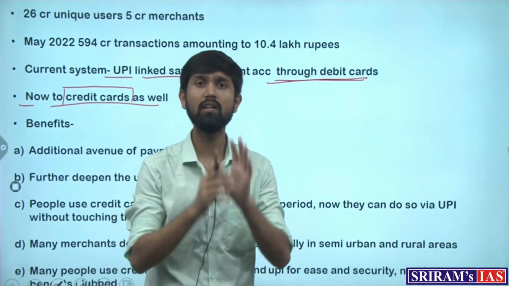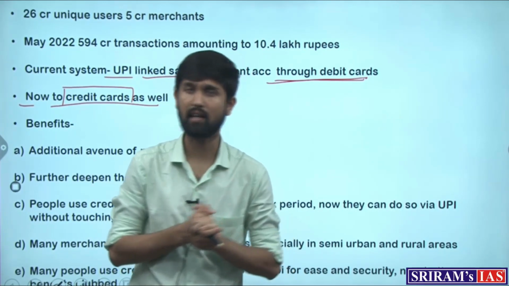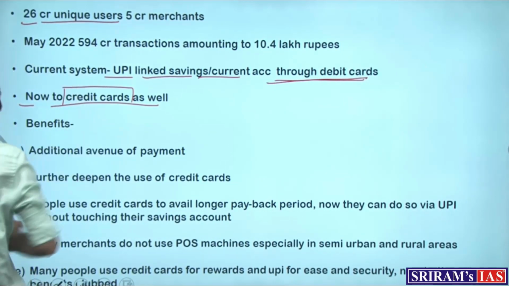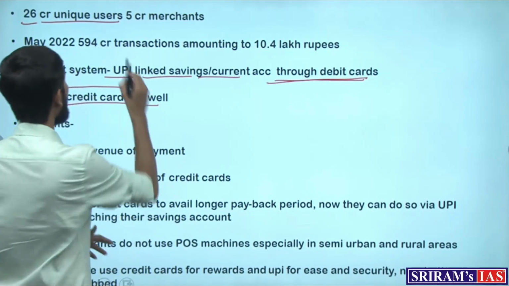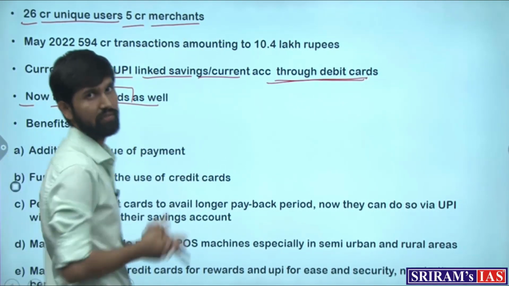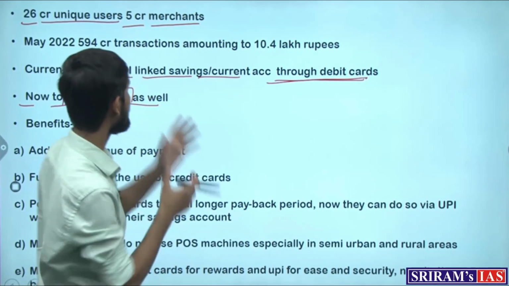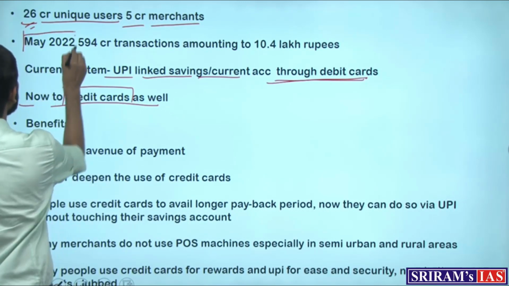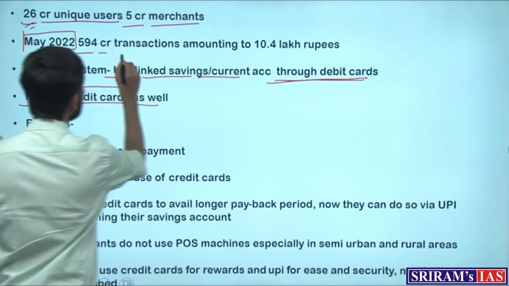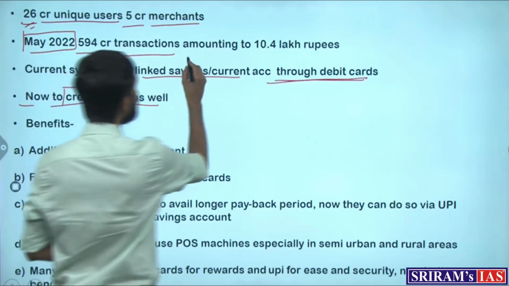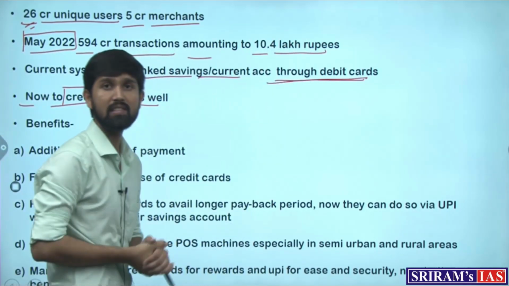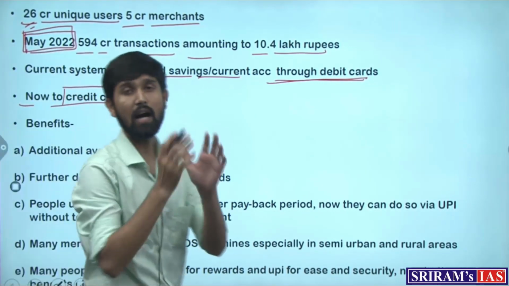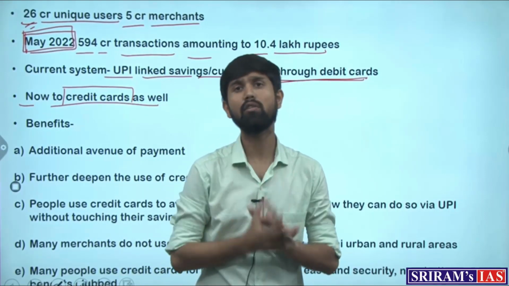First, let's look at some of the successful points about UPI in the country, which is reflected by this data where 26 crore unique users use the UPI mode and 5 crore merchants use the services of UPI to perform transactions and receive money. And in the month of May 2022 itself, 594 crore transactions were done, amounting to 10.4 lakh crore rupees worth of transactions in just 1 month. This shows the amount of penetration of UPI and also the success of it.